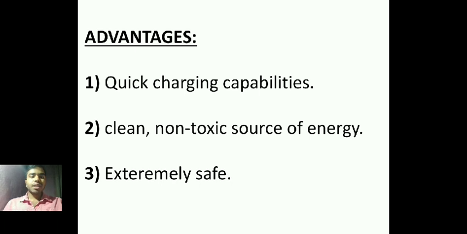Second one is clean non-toxic source of energy. Sources of energy for the functioning of a biobattery are completely renewable, non-polluting as well as environmentally friendly. Therefore, unlike chemical batteries, biobatteries are a clean, non-toxic source of energy.